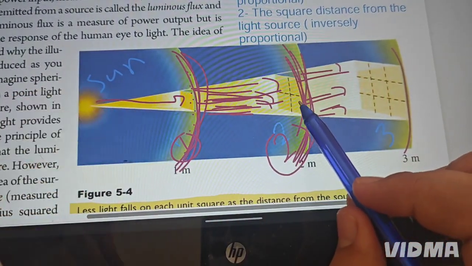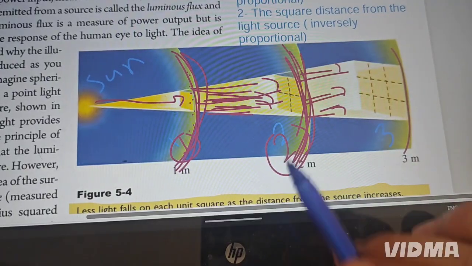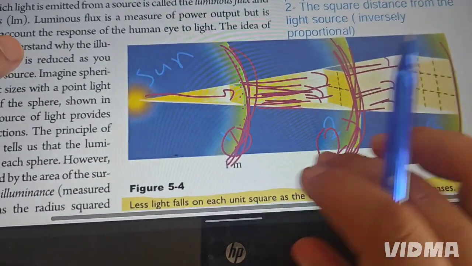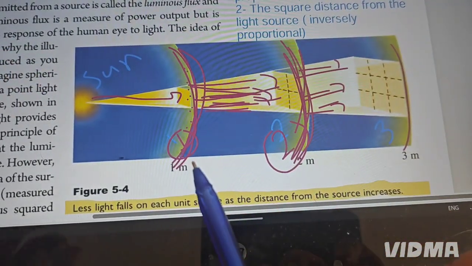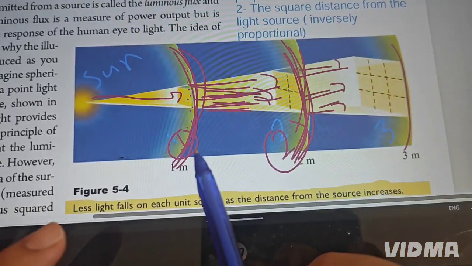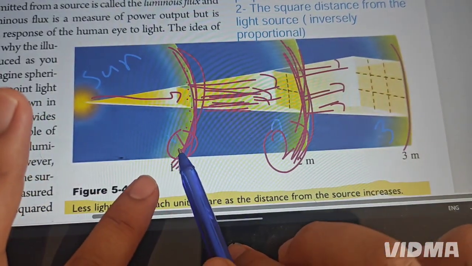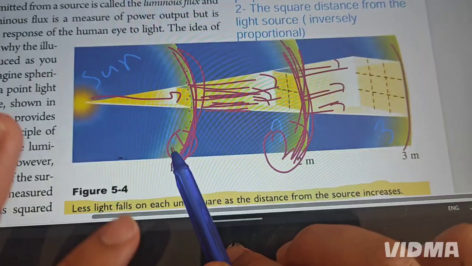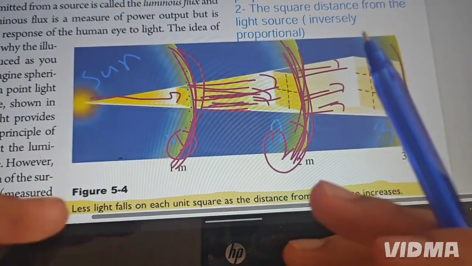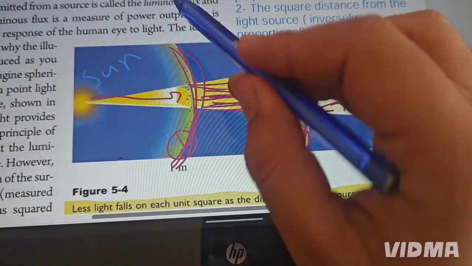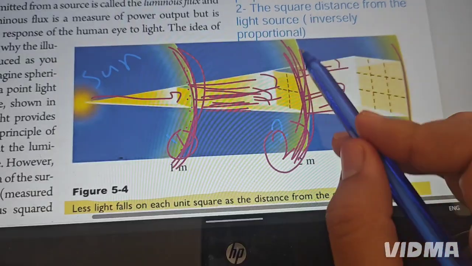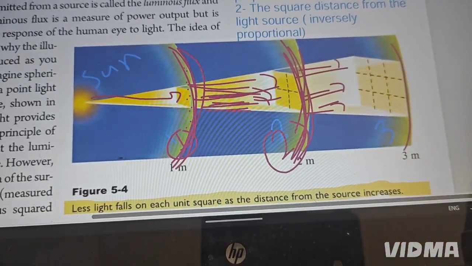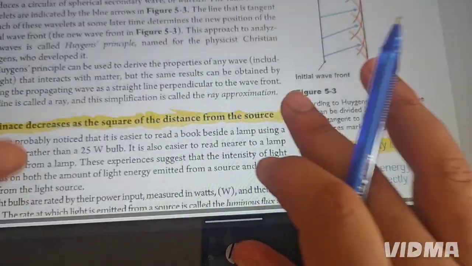This second area again becomes the source for the last area. So this is called Huygens principle. The Huygens principle says that when light passes through any area, for example this area, that area becomes a new source. The meaning of a new source is that light comes out. This is a source, light comes out. This again is a source, light comes out. So this is called Huygens principle.